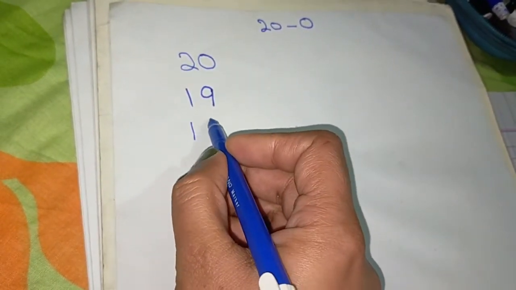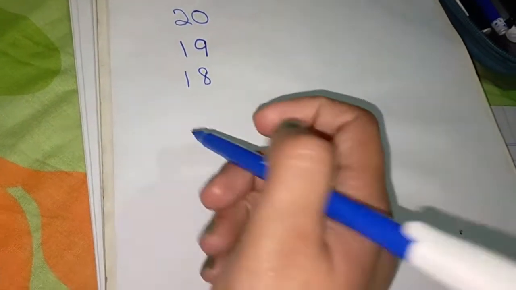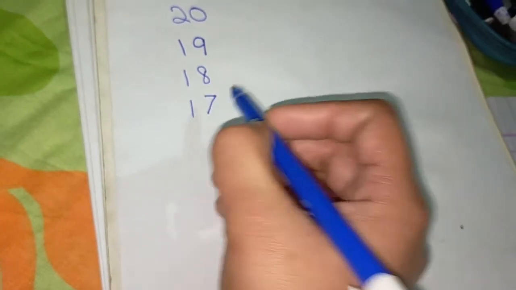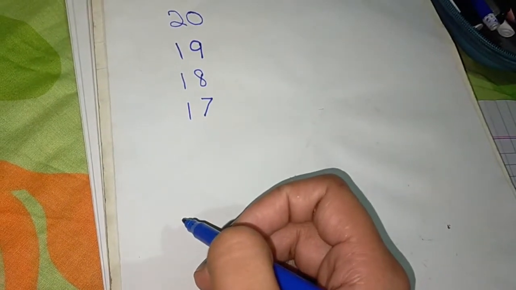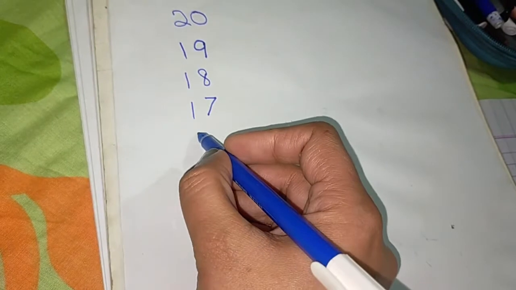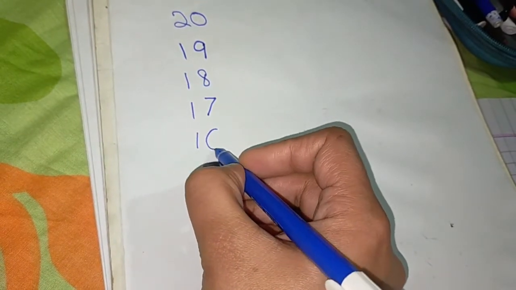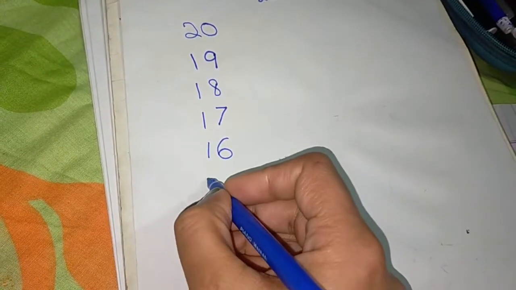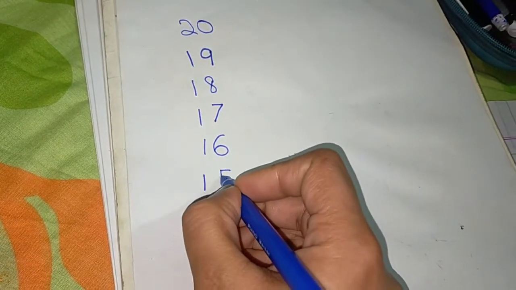And what comes before 19, nursery class? It's 18. Excellent. And what comes before 18? It's 17.